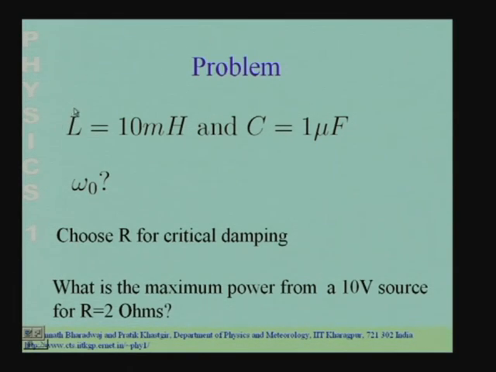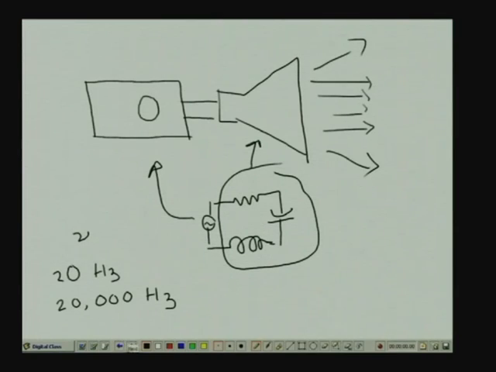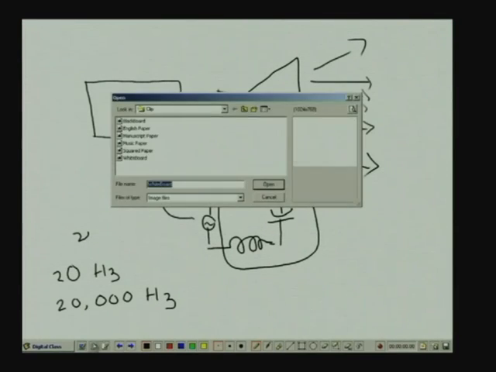In this circuit, the inductance has a value of 10 millihenry and the capacitance has a value of 1 microfarad. The first question is, what is the natural angular frequency of this particular circuit? Let us now calculate the natural frequency of this circuit.